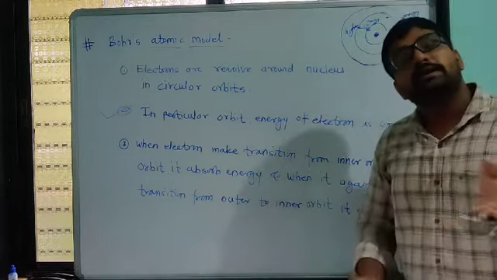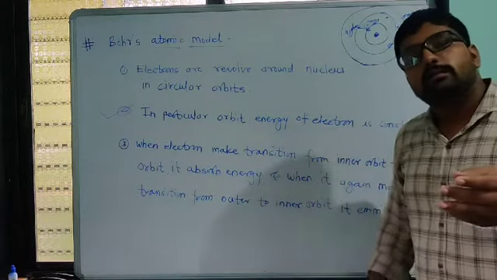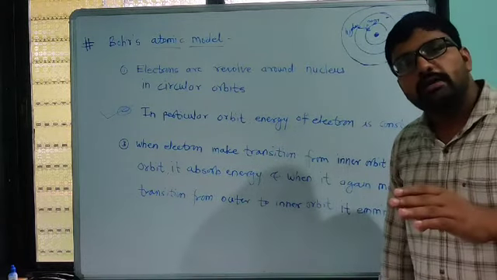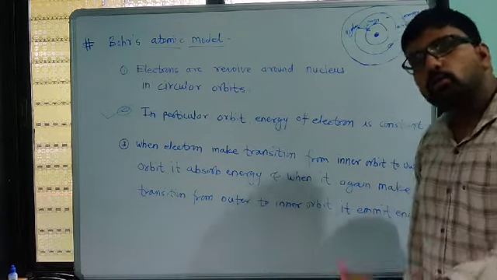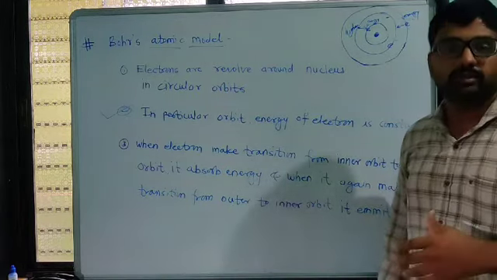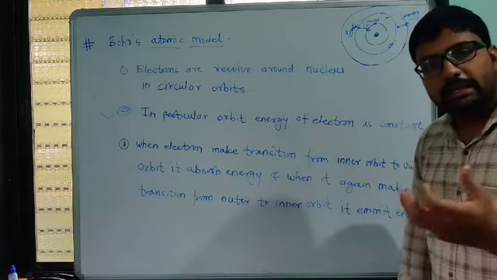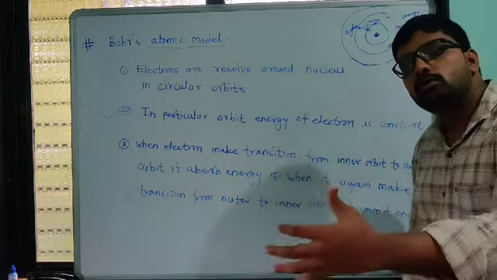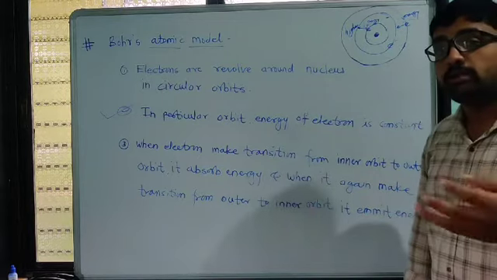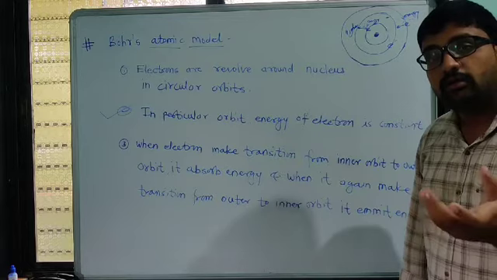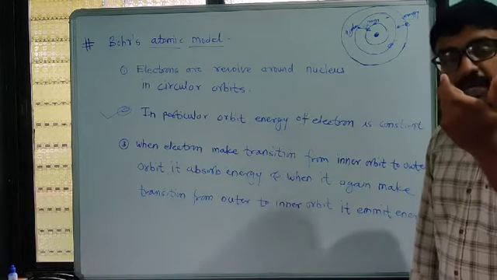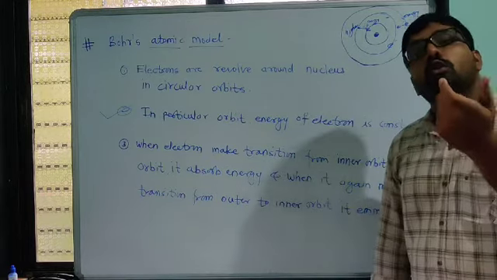So an electron can make a transition from a lower energy orbit to a higher energy orbit, or from an outer orbit to a lower or inner orbit, by simply gaining or losing energy. How much energy they gain or lose depends on the difference between the energy levels of those two orbits.